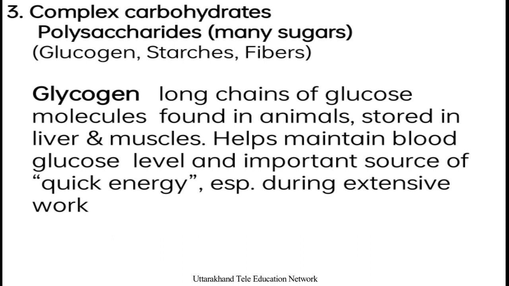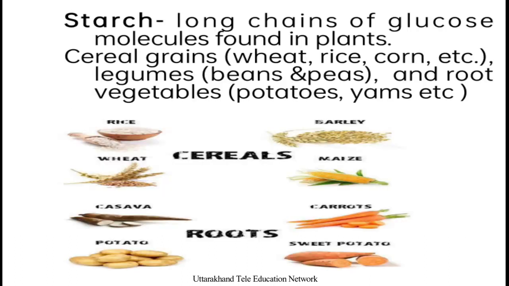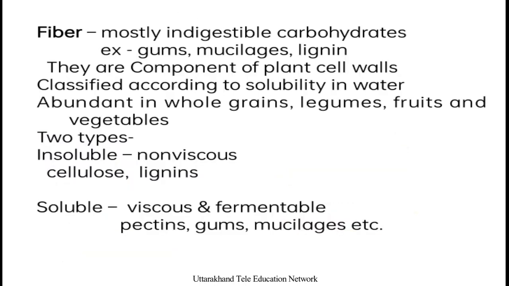And as you all know, it's very important, because whenever we are in extensive exercise, work, and also in fasting, the stored glycogen will break down into glucose molecules. Another one is starch, a long chain of glucose molecules that occurs in plants, in cereals like wheat, rice, corn, etc., legumes, beans, peas, or vegetables like potato, yams, etc.